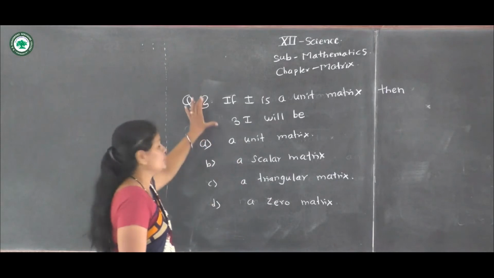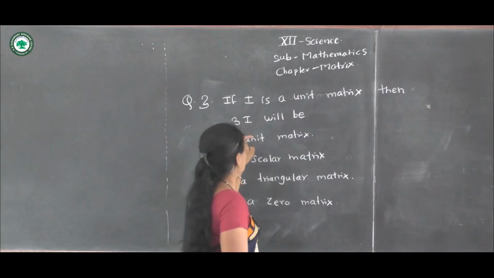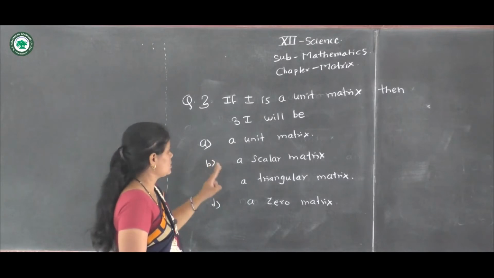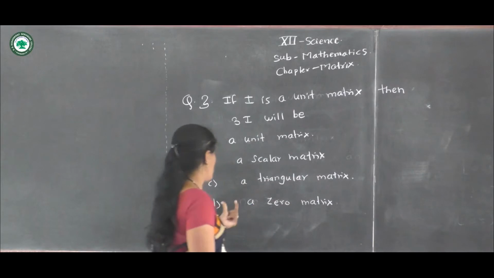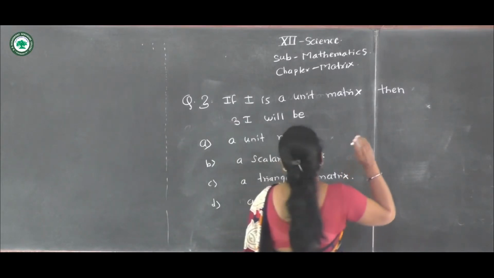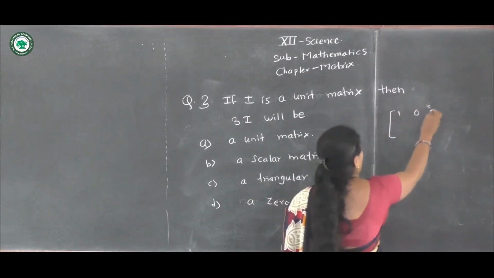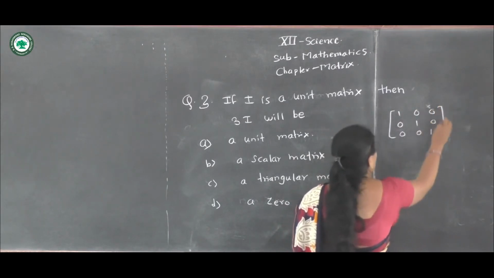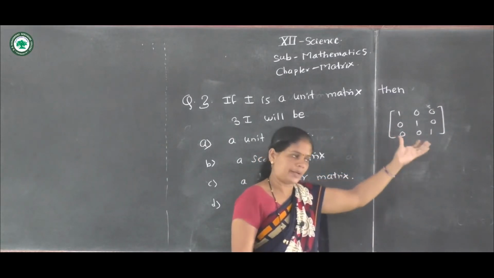Next question, question number 3. If I is a unit matrix, then 3I will be. First option, a unit matrix. Second option, a scalar matrix. Third option, a triangular matrix. And last, fourth option, a zero matrix. First, suppose I is a unit matrix of 3 by 3 order: 1 0 0, 0 1 0, 0 0 1. It is a unit matrix.